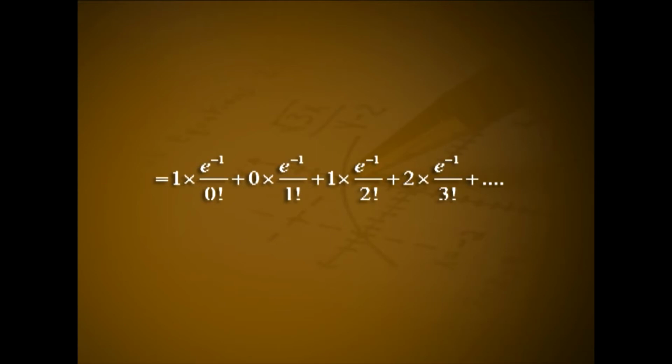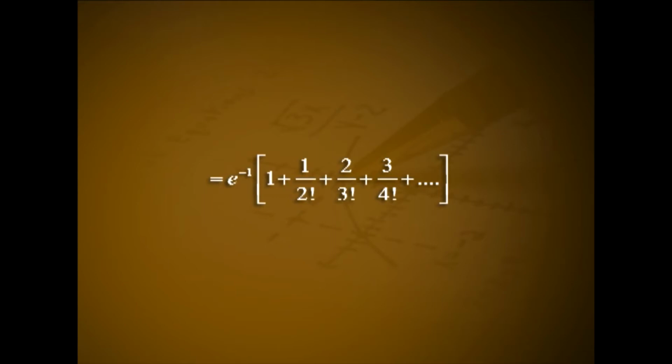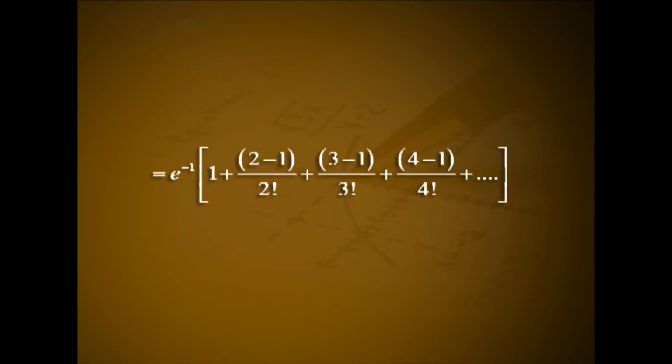e raised to minus 1 by 0 factorial plus 0 into e raised to minus 1 by 1 factorial plus 1 into e raised to minus 1 by 2 factorial plus 2 into e raised to minus 1 by 3 factorial plus etc. That is equal to e raised to minus 1 into 1 plus 1 by 2 factorial plus 2 by 3 factorial plus 3 by 4 factorial plus etc. That is equal to e raised to minus 1 into 1 plus 2 minus 1 by 2 factorial plus 3 minus 1 by 3 factorial plus 4 minus 1 by 4 factorial plus etc.